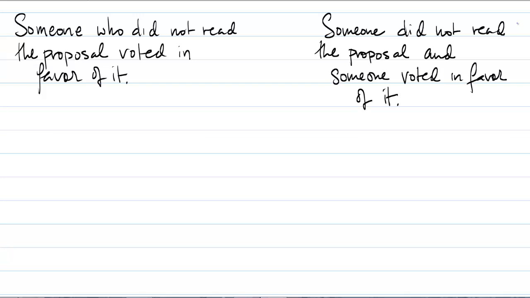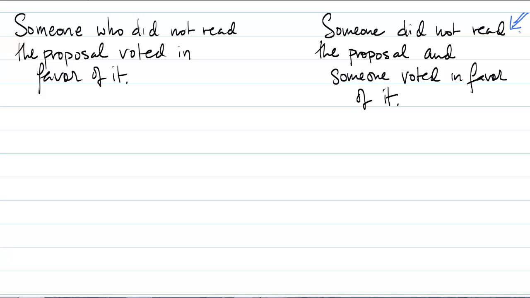So the question here is to translate the following statement shown here on the right-hand side into logic. Someone did not read the proposal, and someone voted in favor of the proposal. So we're going to start out by contrasting it to the statement from the previous question. Someone who did not read the proposal voted in favor of it.